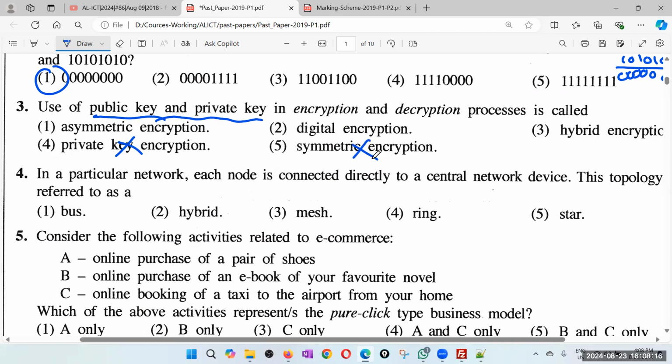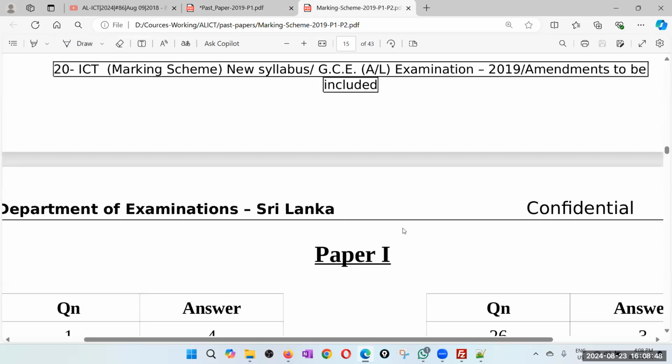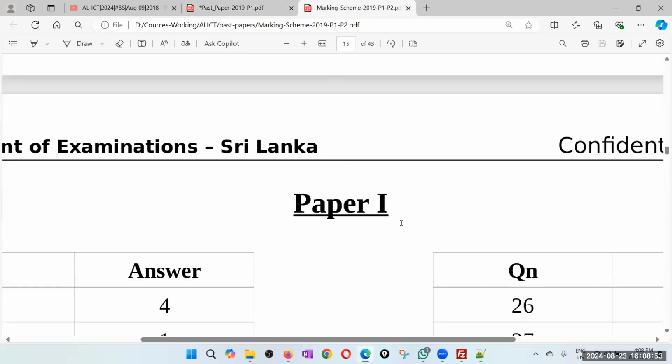It is not symmetric encryption. There's nothing called hybrid encryption. So it's pretty much asymmetric key, asymmetric encryption. Of course, this is also digital encryption, but I will go for asymmetric because of two different keys, public key and private key. So the public key is given to anyone for encryption. The private key is the one that we use for decryption. So I'll go for 1. Okay, 1. So let's double check the answer. Yes, the third one answer is 1. Okay, 1.